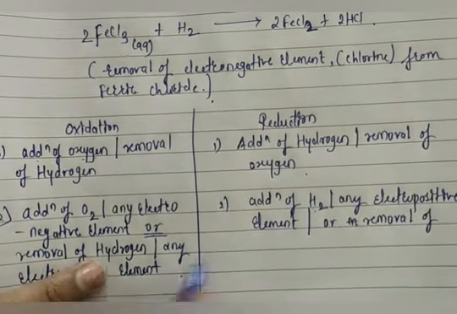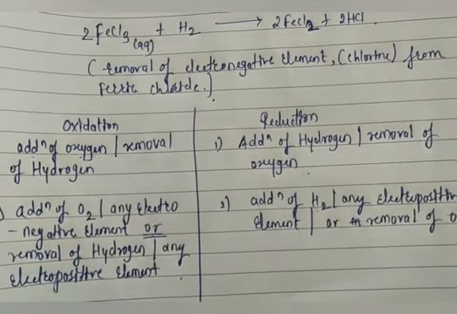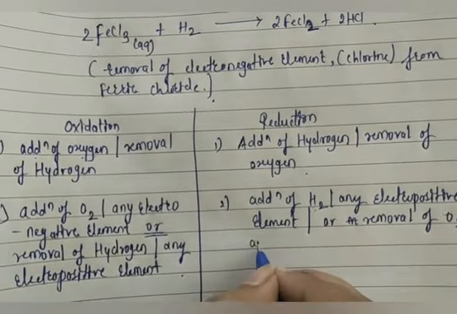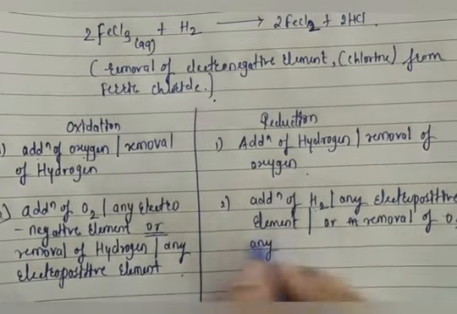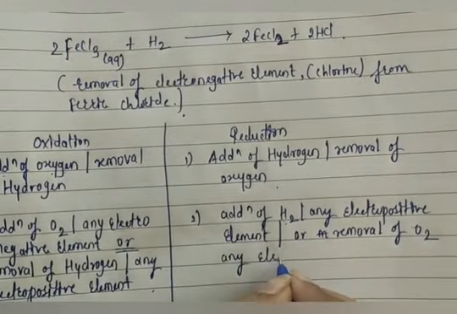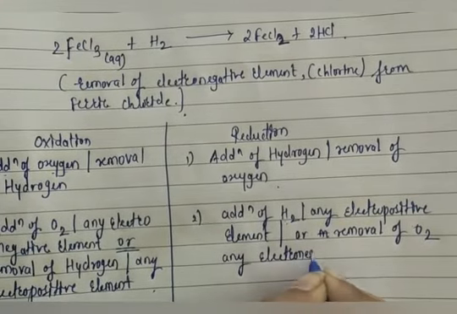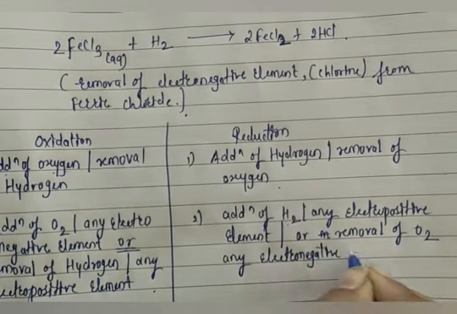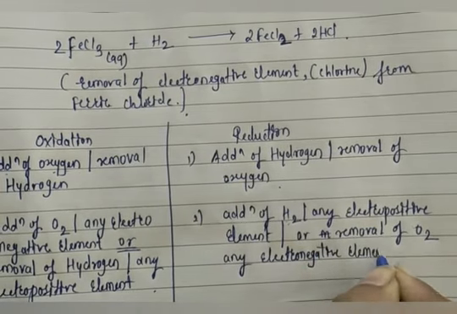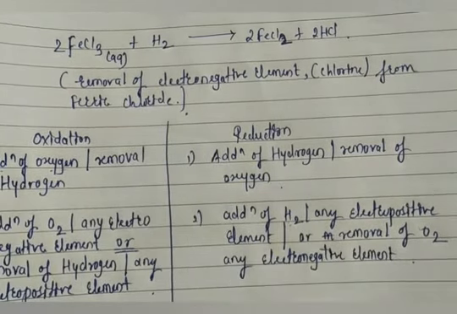Here I wrote hydrogen, here I should write oxygen. Removal of oxygen, or any, oxygen is an electronegative element, no? So any electronegative element is called reduction.